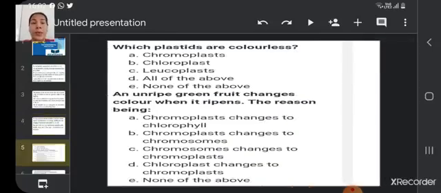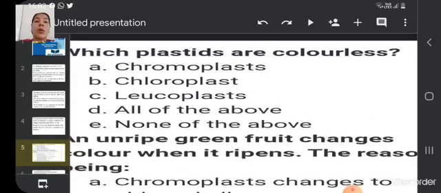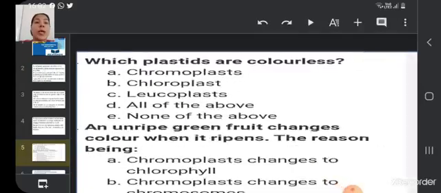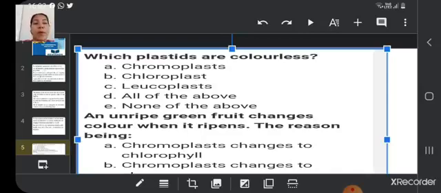So now let us practice some of the questions. These are all MCQ types of questions. So the first question which I have taken here is, which plastids are colorless? And the options are chromoplast, chloroplast, leucoplast, all of the above options and none of the above options.